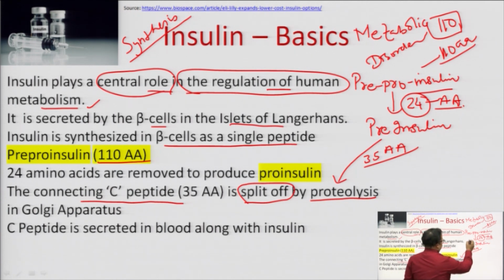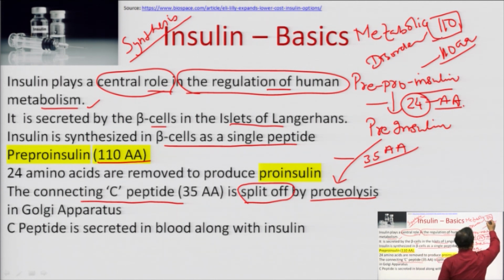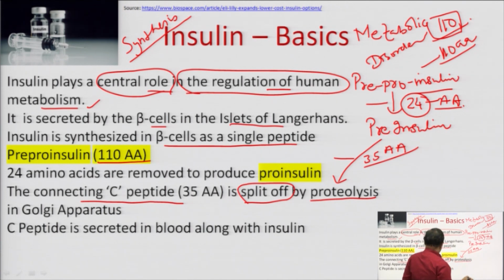So, there is a total deficit of 24 and 35 amino acids from the initial 110. Two steps are involved here. First is the conversion of pre-proinsulin into proinsulin, and proinsulin is converted into insulin, and the C peptide is split out. Insulin is secreted along with the C peptide into our blood stream from the beta cells of Langerhans.